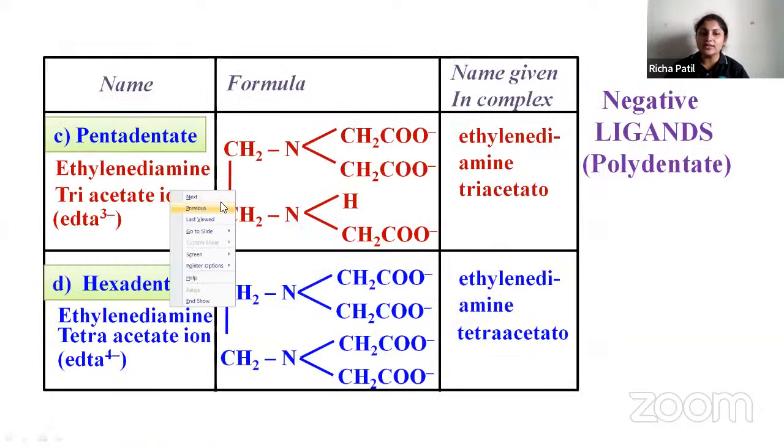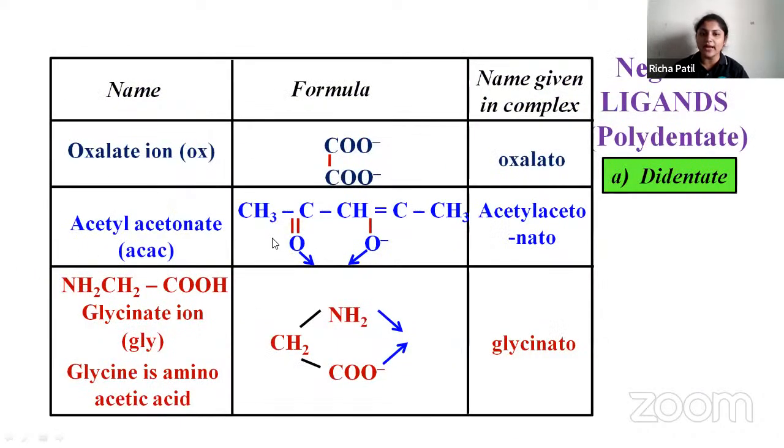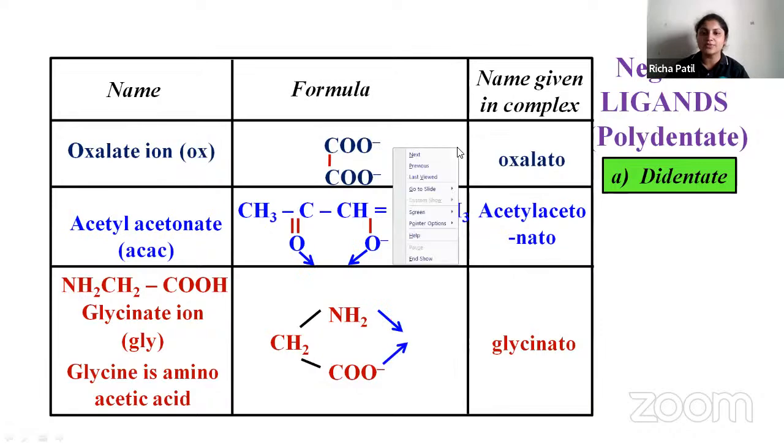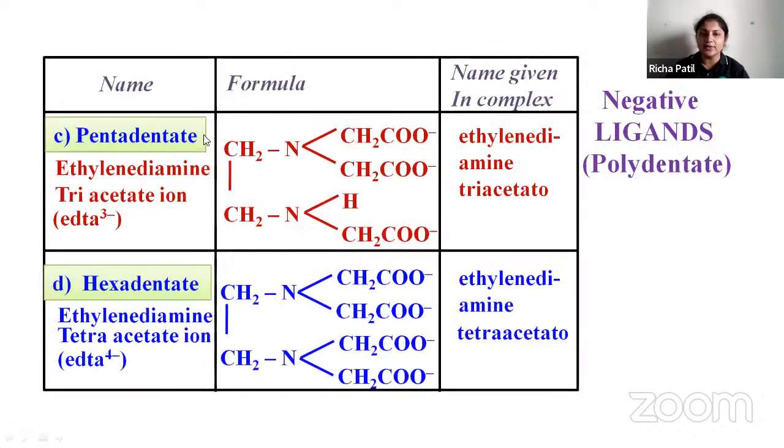Then polydentate. These are the examples of didentate, because they are linked by two atoms. Next is pentadentate. You can see ethylene diamine triacetate ion, that is EDTA. These are called pentadentate. So ethylene diamine triacetato. Then hexadentate is ethylene diamine tetraacetate ion, EDTA 4 minus. So this is ethylene diamine tetraacetato. So these are the names.